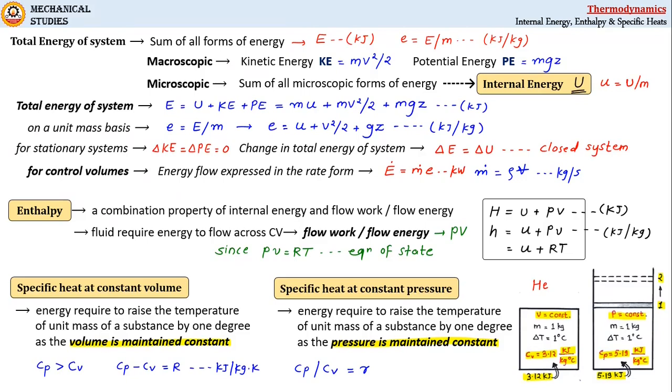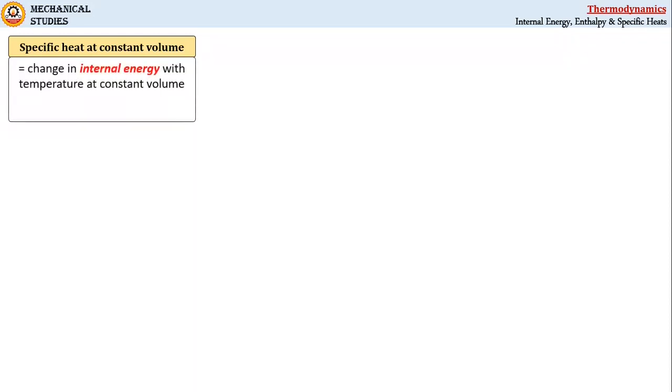Now we will look at the expressions to evaluate change in internal energy and enthalpy. Specific heat at constant volume can also be expressed as change in internal energy with temperature at constant volume, mathematically Cv is equal to delta U by delta T at constant volume.